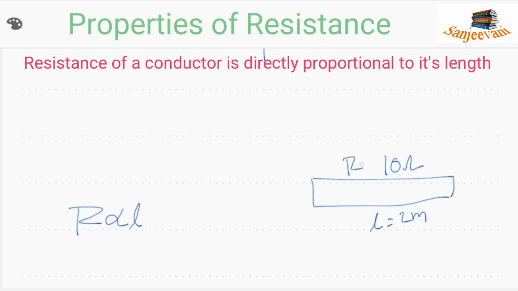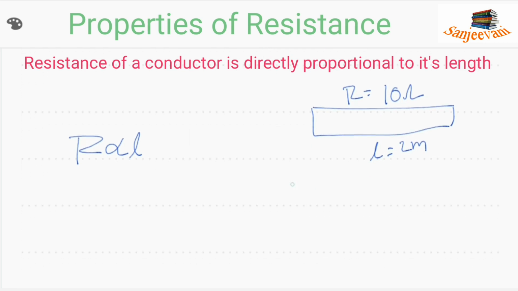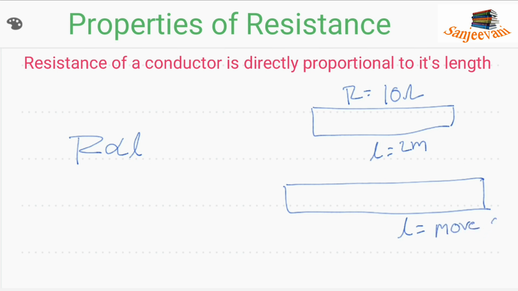If I increase the length to more than 2 meters, then its resistance will increase to more than 10. Is it clear to you?